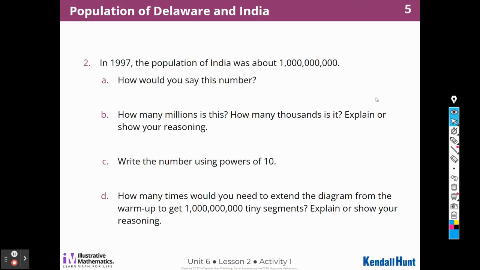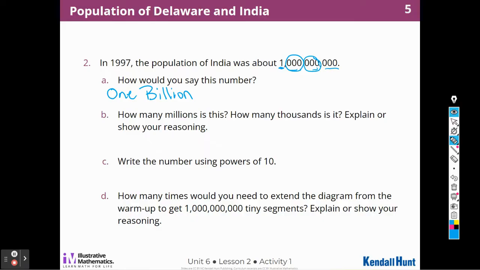Number 2, in 1997, the population of India was about, that number we say, how do we say that? 1 billion, because there's 3, 6, 9 zeros in that, right? These are the thousands, these are the millions, and I have one more than that, so that's a billion. How many millions is that? I think it's 1,000 million.